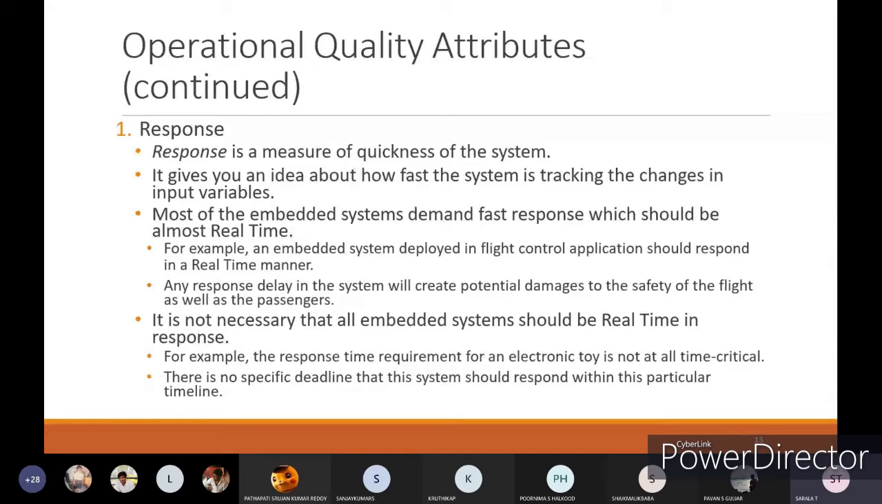And it is not necessary that all embedded systems should be real time in response. For example, the response time requirement for an electronic toy is not at all time critical. If we are going for an electronic toy, whatever input we give, if it gives the response after 1 hour also, it is not a problem, because that won't create any problem with respect to any other person, environment, or any other thing. For that reason, that is not necessarily a real-time response. There is no specific deadline that this system should respond within a particular time. You don't have any deadline with respect to that.